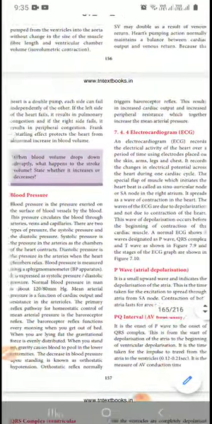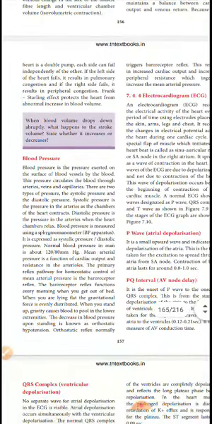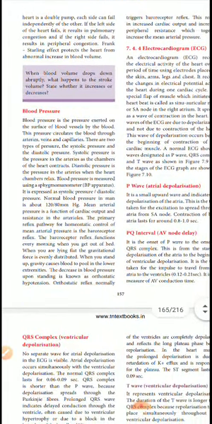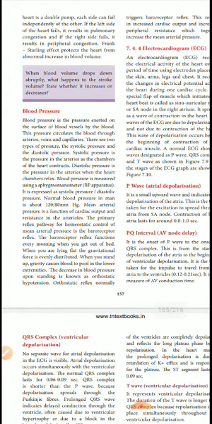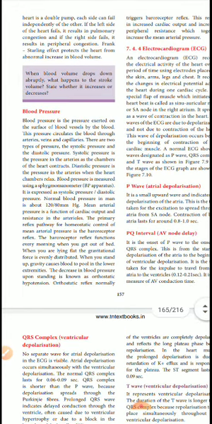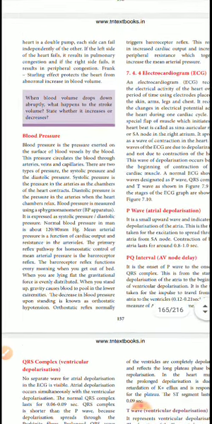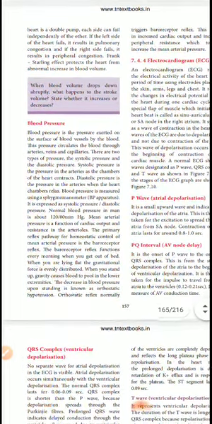Next, the electrocardiogram, it is an important question. Blood pressure: the normal blood pressure is 120/80. Systole and diastole, there are two. What is the diastolic pressure and the systolic pressure? You only need to know that. Systolic pressure is the pressure in the arteries when the chamber of the heart contracts. We already studied blood pressure with the sphygmomanometer in the practical class, it is the same.